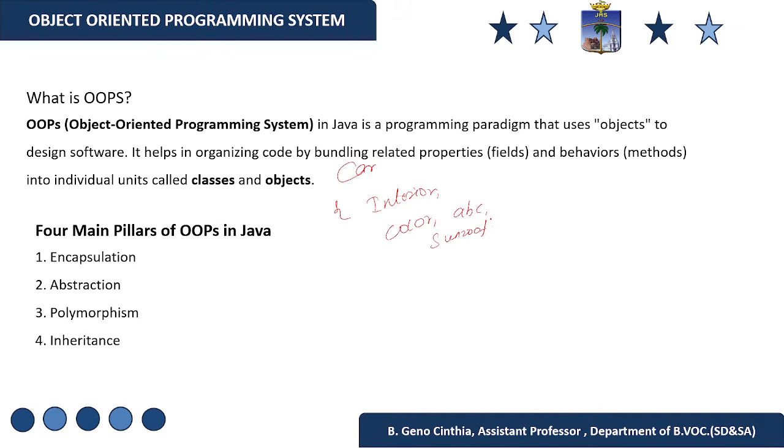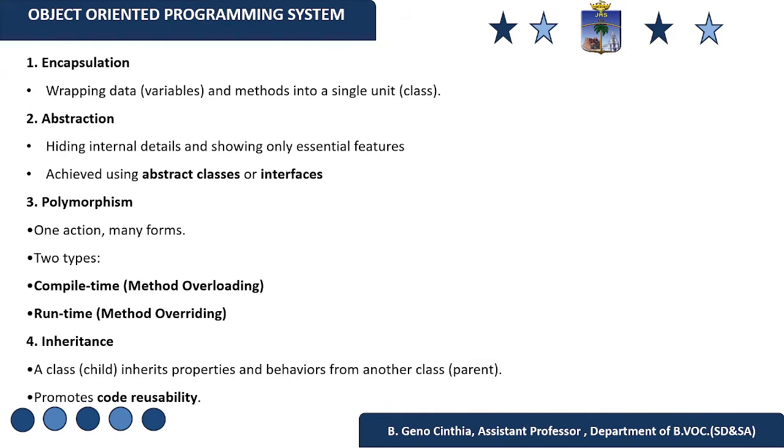So now what are the main four pillars of OOPS in Java? The first one is encapsulation, second one is abstraction, third one is polymorphism, fourth one is inheritance. So now let us learn what is encapsulation. Encapsulation is wrapping of data and methods into a single unit.